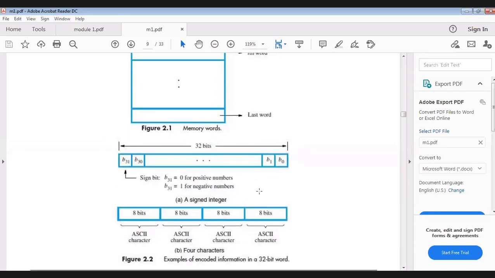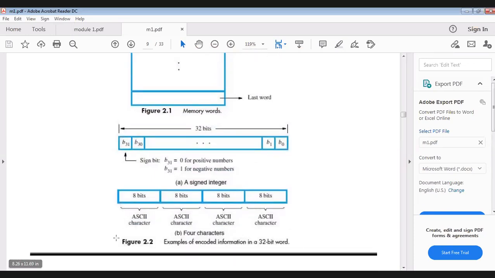This also you should write. This is for signed and this is for 4 characters. Both you should write. Signed integer, and when they ask for memory, you have to draw all the 3 things.